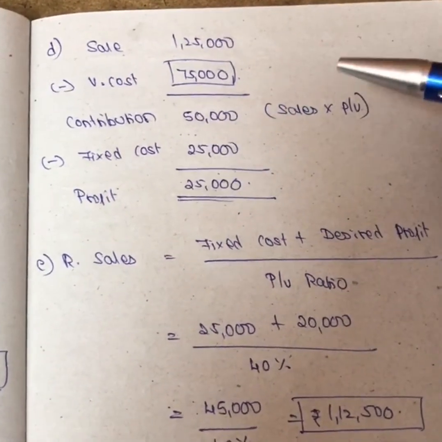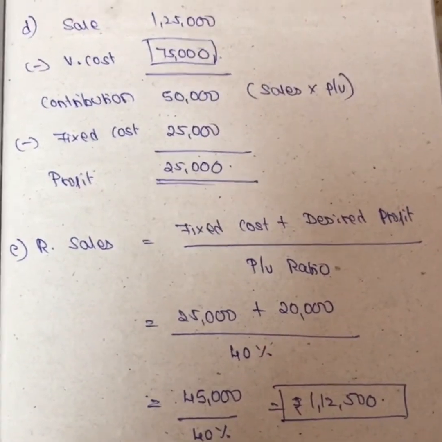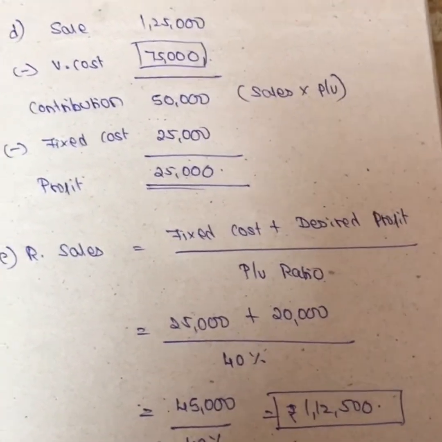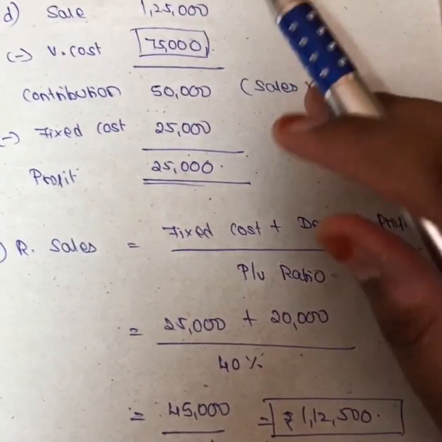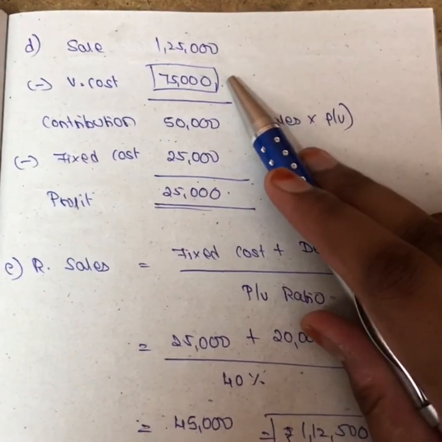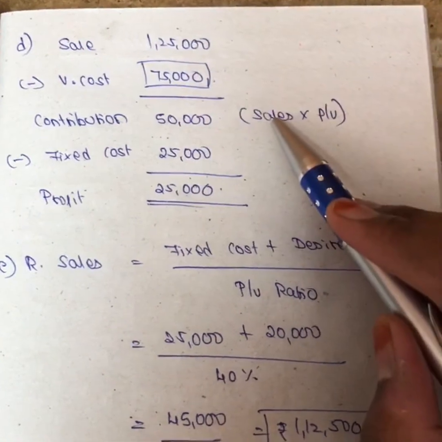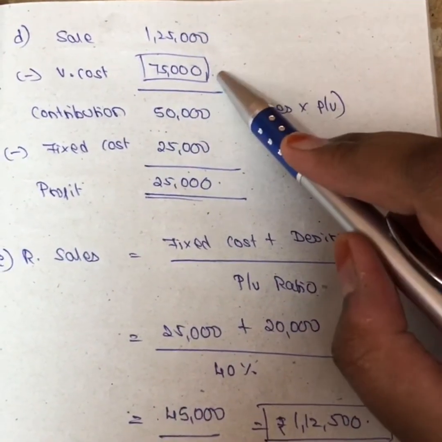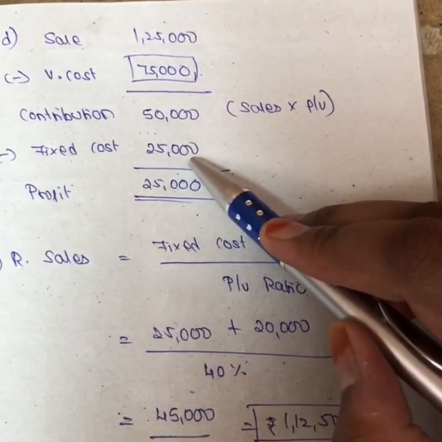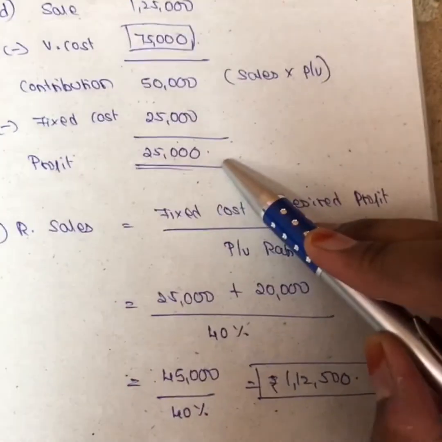So there is a change in sales, girls. If there is a change in sales, it means there is a change in variable cost. But if there is a change in selling price, there won't be any change in variable cost, right? That is what we studied earlier. So contribution is sales into PV ratio, 1,25,000 into 40%, so you get 50,000. If I subtract these two, I get variable cost as 75,000, and we know that fixed cost will never change, so it is 25,000 as we calculated earlier. Minus 25,000, your profit is also 25,000.